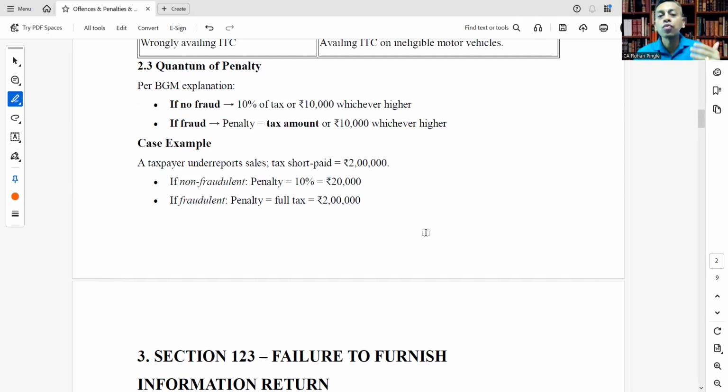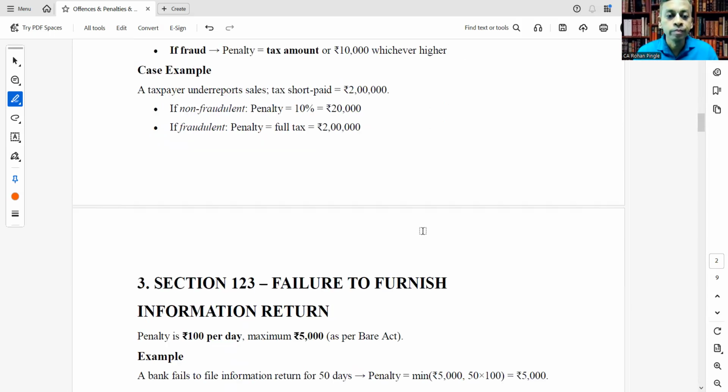So the penalty will be 20,000 or 10,000, whichever is higher. So 20,000 is higher, and in that case rupees 20,000 is the penalty. And in case of fraud, penalty will be full tax or 10,000, whichever is higher. Here tax is 2 lakh rupees, which is higher than 10,000. So the penalty will be rupees 2 lakhs.